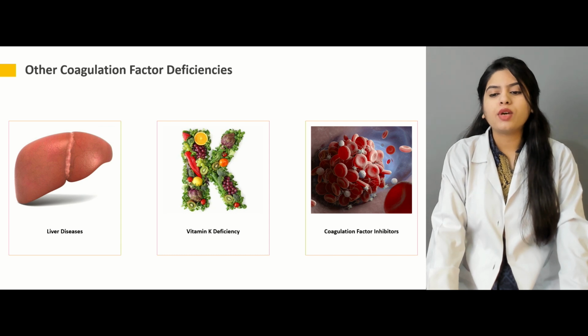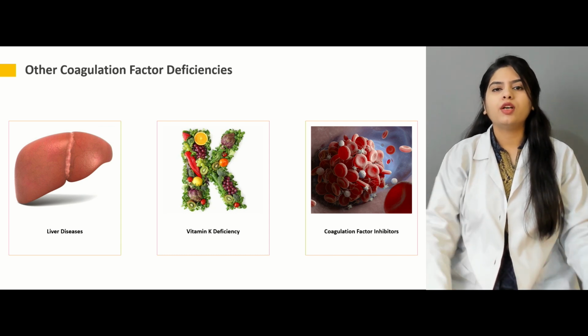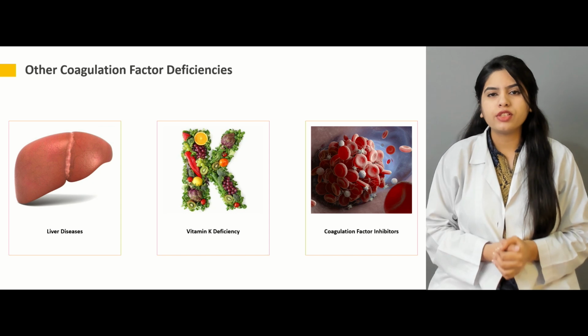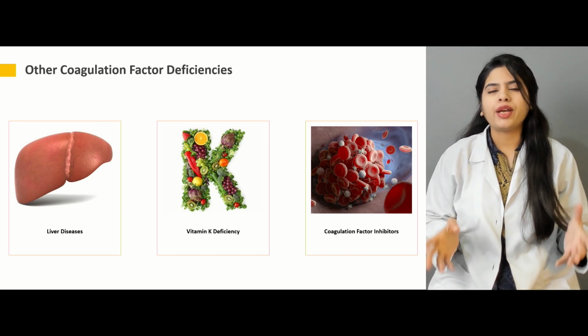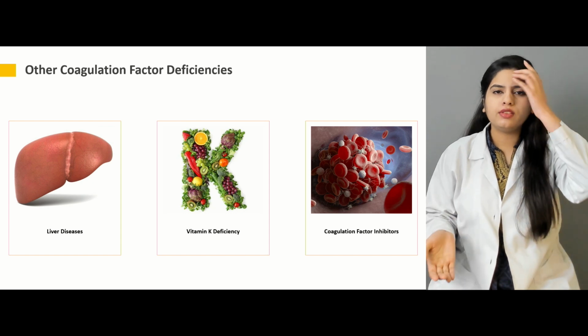Then there can be coagulation factor inhibitors. Now, what does that mean? That can be any anticoagulant drug.